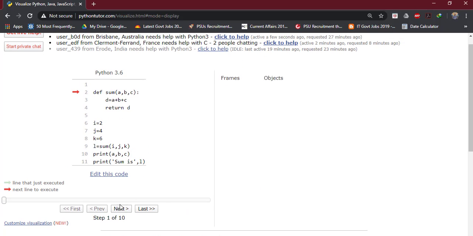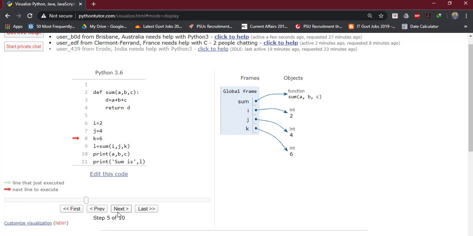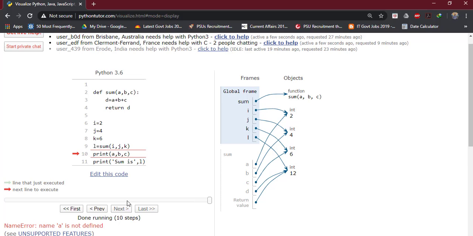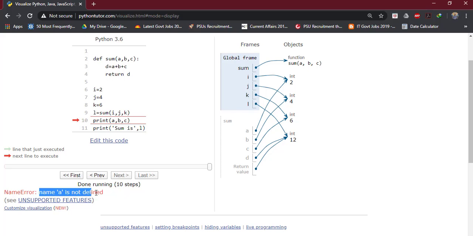So we will start executing it line by line. i is created, j is created, k is created. Now it is calling the function sum with variables i, j, k. The function is being called. So everything is right till now. Now what will happen? An error will arise. See, name a is not defined.